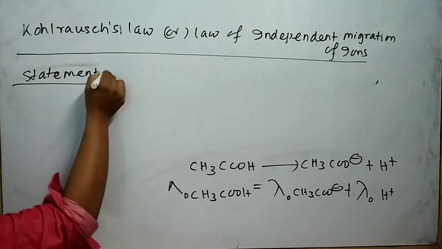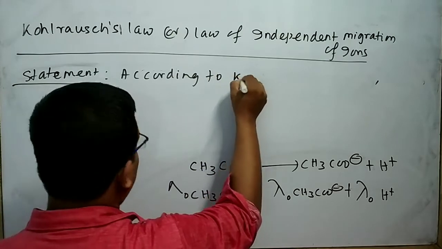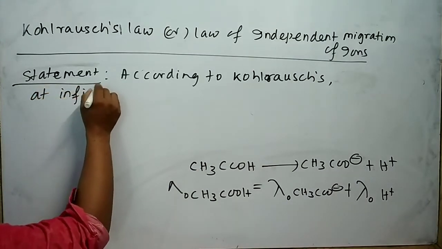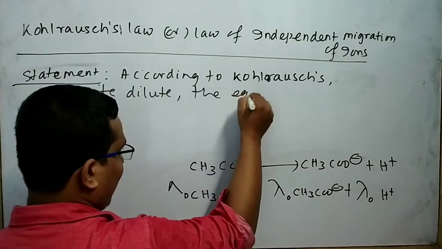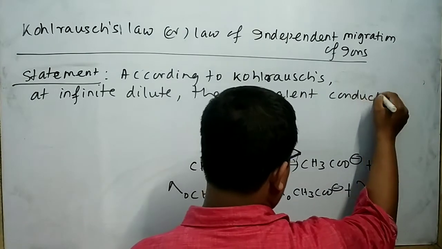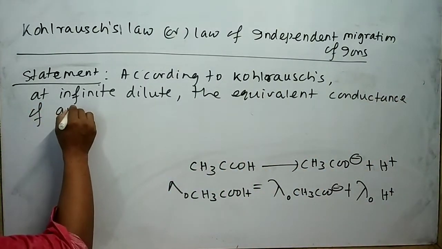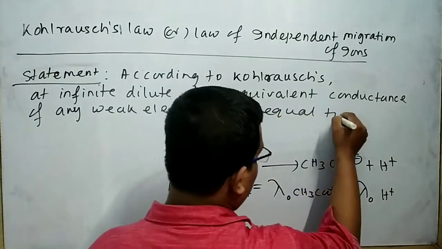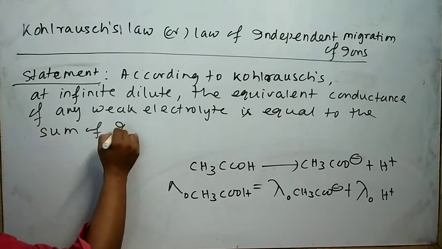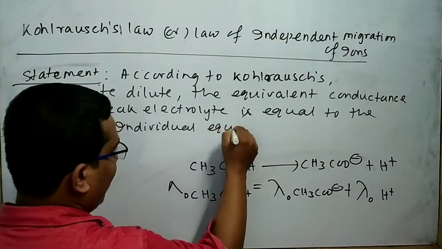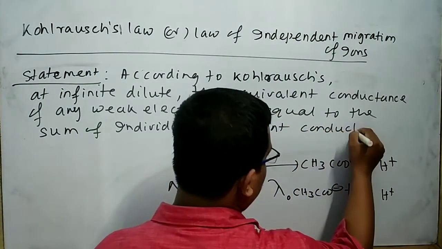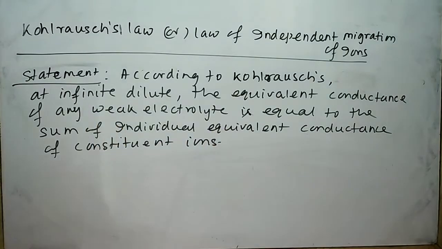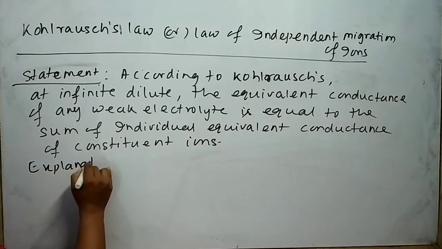Statement of Kohlrausch's law. According to Kohlrausch's law, at infinite dilution, the equivalent conductance of any weak electrolyte is equal to the sum of the individual equivalent conductances of the constituent ions. Next I will explain Kohlrausch's law.